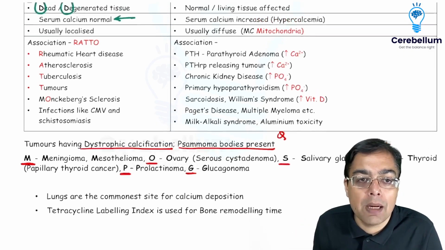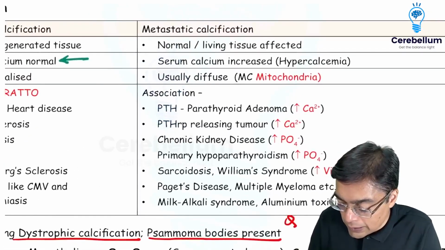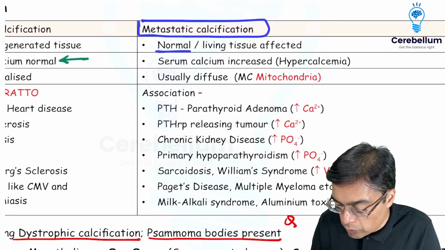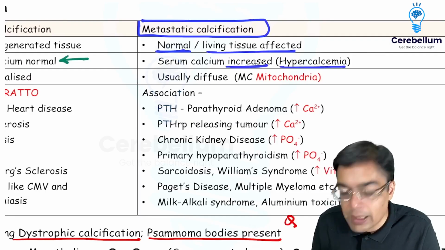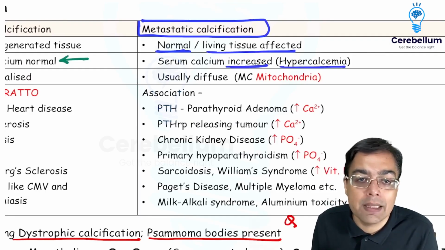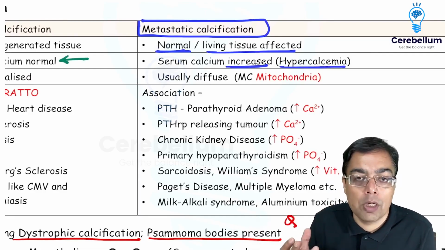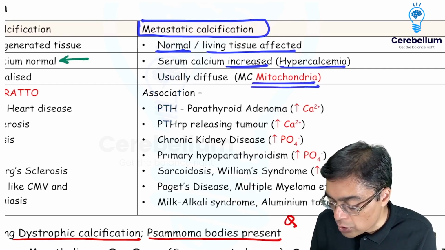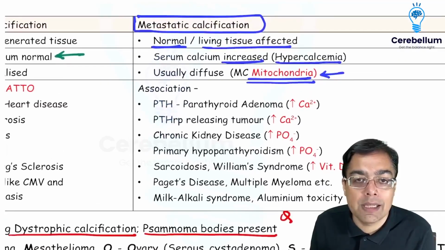Remember, we have a second pattern of calcification, which is given the name of metastatic calcification. Metastatic calcification is responsible for involvement of normal living tissues, and the reason is the calcium level over here happens to be elevated. So there is a classical hypercalcemia. Usually it causes a diffuse involvement of the organelles, but more importantly, involvement of the lime catcher organelle, that means mitochondria.